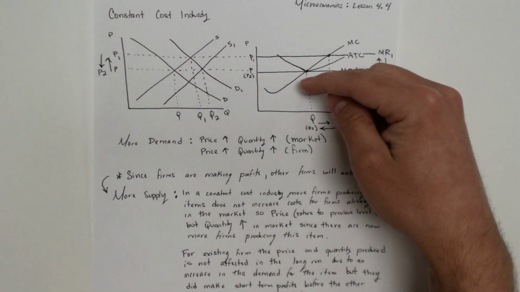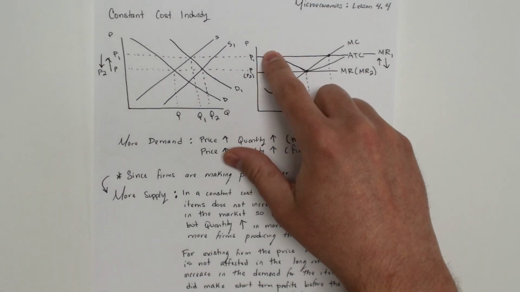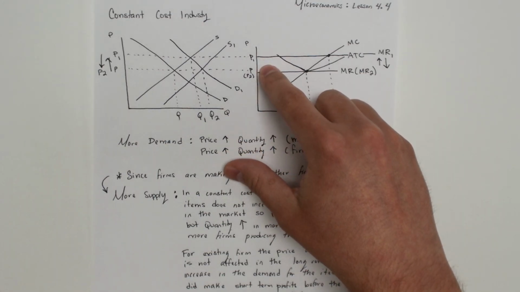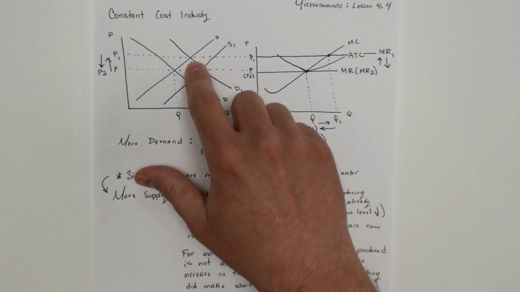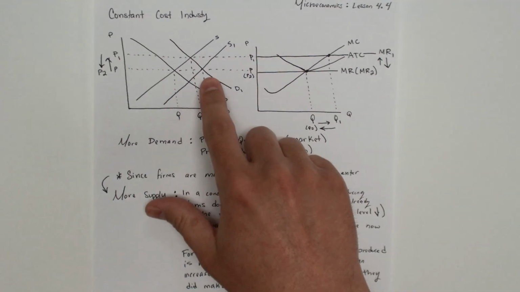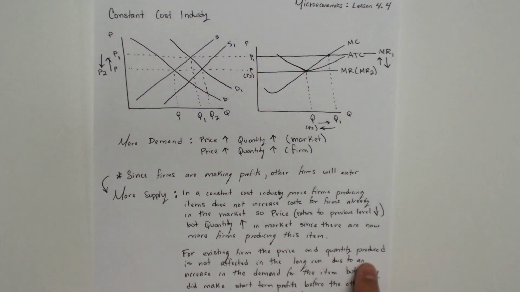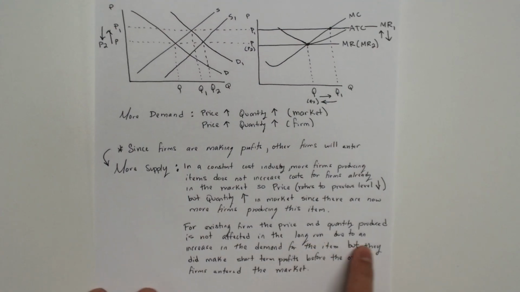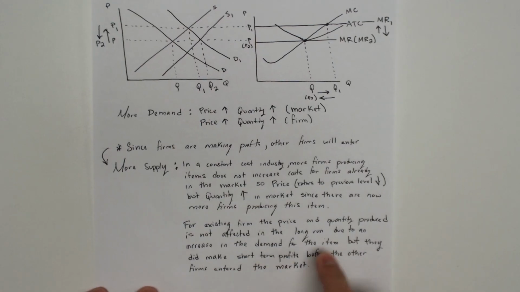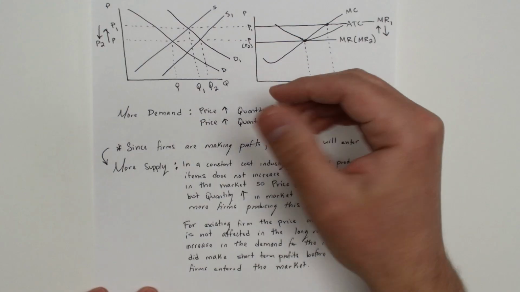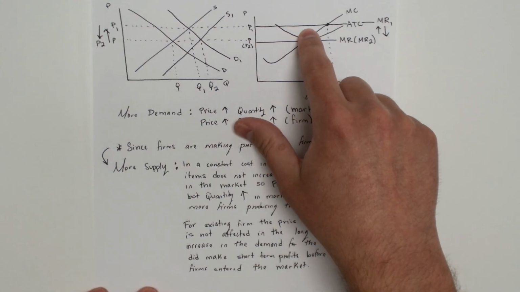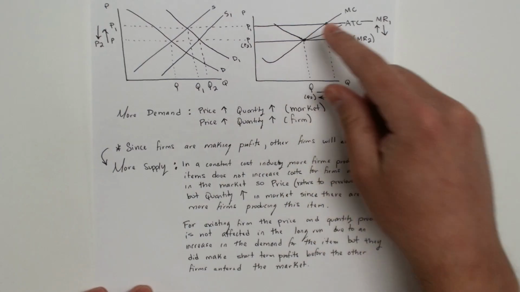Now, for the existing firm, the price increased first due to an increase in demand, but then it will decrease back to the original level due to the increase in firms in the market. So that caused the market equilibrium price to go back down. So the firm is not going to be affected in the long run due to an increase in the demand for the item, but they are making short-term profits since before the other firms entered, they were charging a higher price, a higher marginal revenue.